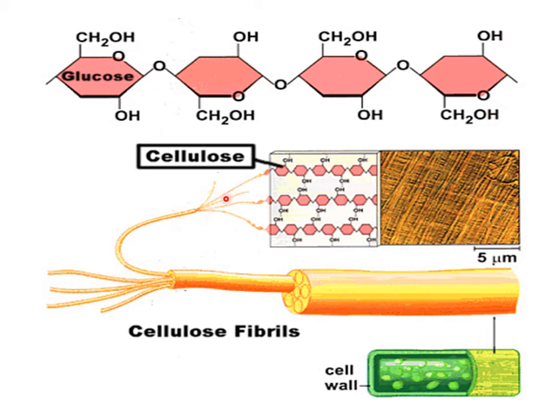If you study these microfibrils under a microscope, you can see that they are composed of cellulose chains which are held together by means of hydrogen bonds. This association of different cellulose chains by means of hydrogen bonds gives strength and structural stability to the cell wall of plants.